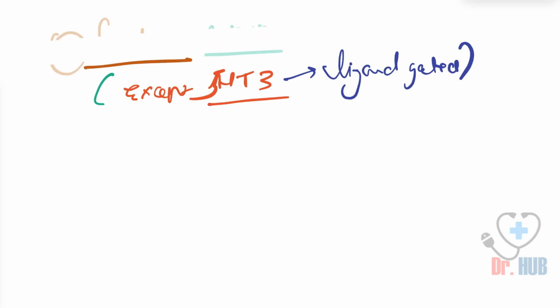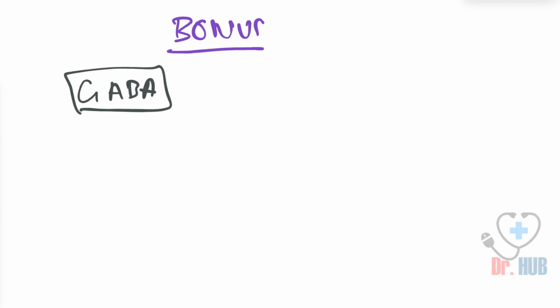Now we'll go on to our bonus section where we'll ask some questions. You can answer these questions in the comments. The first bonus question is, what are the receptors involved with the GABA?